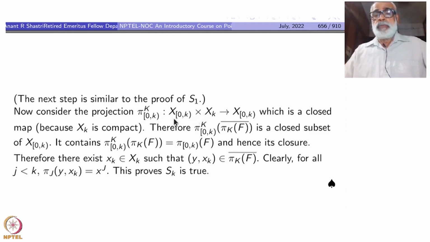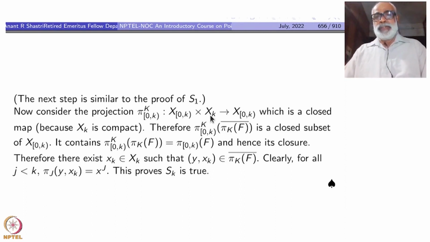namely for one more element. This one more element is there, right? So capital K is 0 to k, all of them. So omit that one element, take the projection. Okay, we want to show that this is closed, but we want to use that this is closed, but that comes because this xk is compact, right?